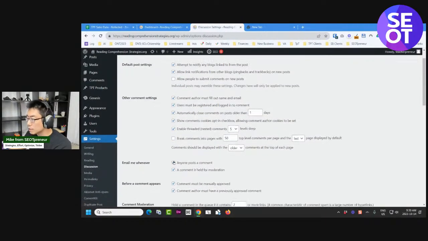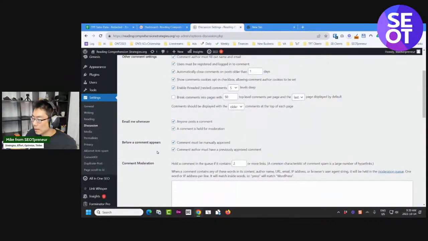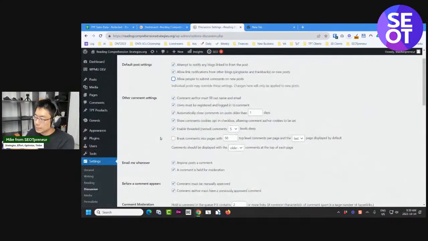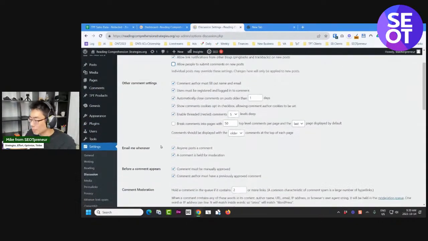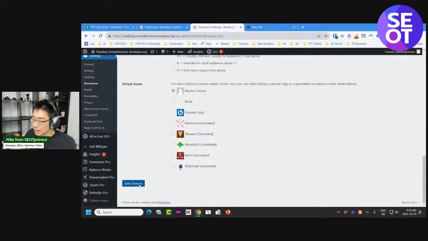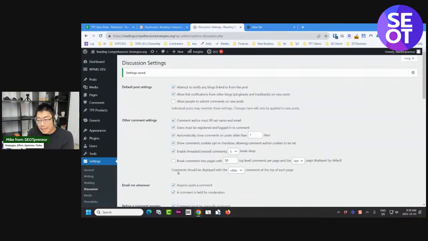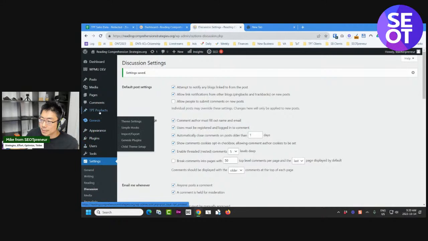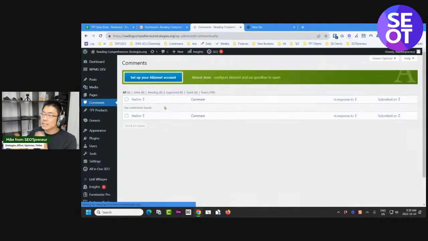And I also want to disable comments. Allow people to submit comments on new posts? No, I'm going to turn that off, right? So allow people to submit comments, I've turned that off. Individual post settings, like historical posts, will be up there. Anyways, I'm going to save changes. And so now I've turned off comments. And so now I will no longer get comment spam. I will not be distracted by that appearance, those comment settings like here. It's just nice. It's clean.